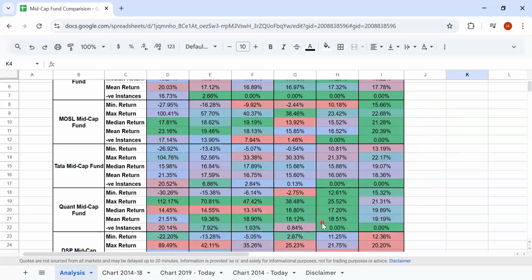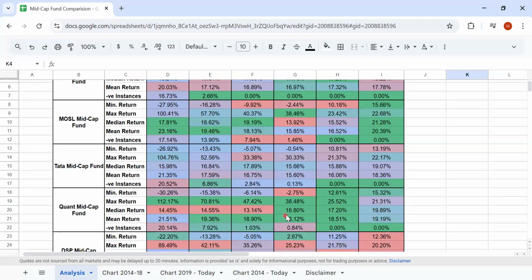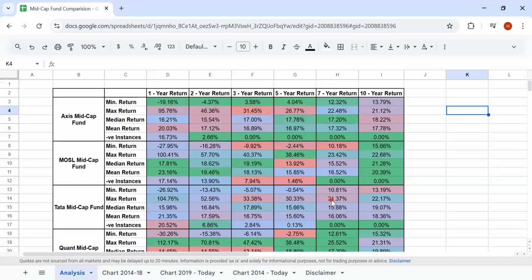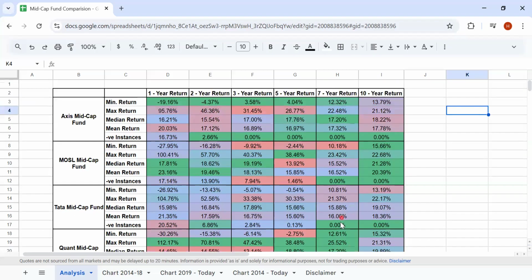The fourth fund would be the Quant Mid Cap Fund. Again, there are negative instances on a 5-year basis. On a 7 and 10-year basis, there are no negative instances. Axis has no negative instances from 5 years onwards. The median returns are ranging between 17 to 20%. Compared to all other funds, the median returns for the 5-year and 7-year horizon are highest for Quant. On the minimum return side, on a 7-year basis, it has the highest return. Axis has the highest return on a 5-year minimum basis.